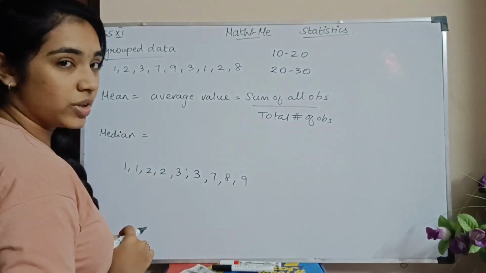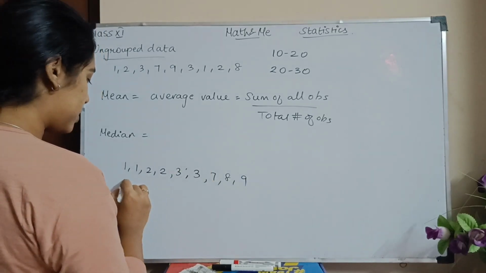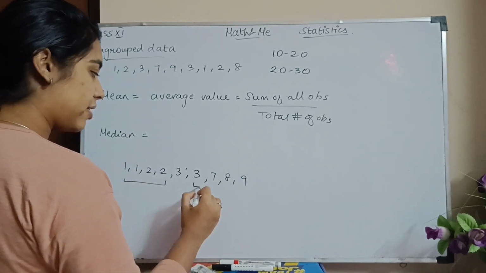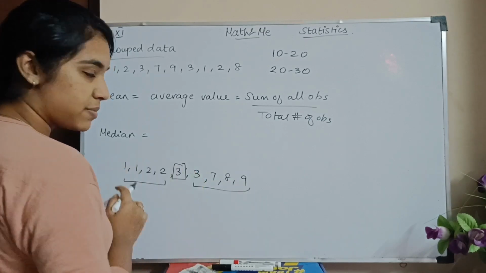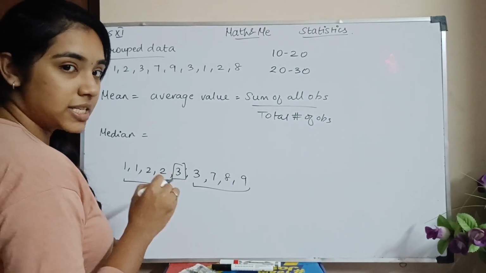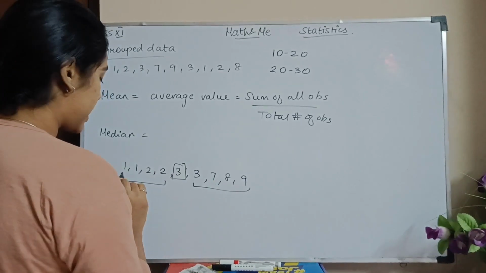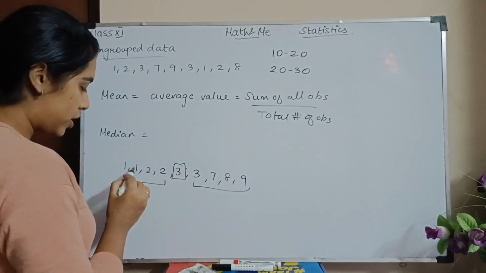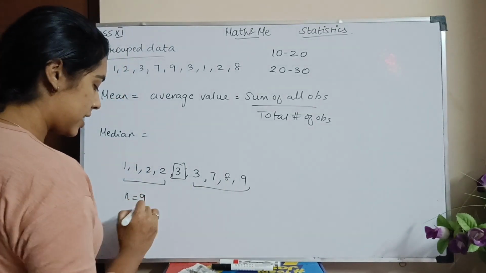Now median na enartho? It is the center value, nadu value, middle value. Okay. So how many terms do I have here? I have 4 terms and I have 4 terms. So 4 terms to the left and 4 terms to the right. So this is my middle value. So idu eppadi sollala? It is the number of terms plus 1 divided by 2, when my n is odd, where n is the number of observations. When I have the n value to be odd, which is 1, 2, 3, 4, 5, 6, 7, 8, 9. Correct? So what is my value of n here? n is equal to 9.